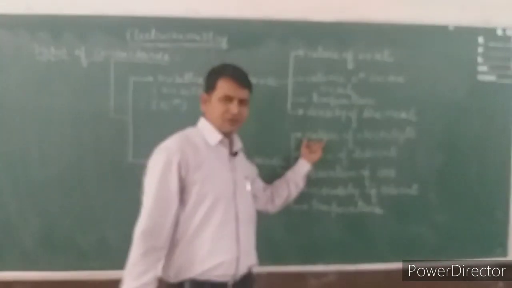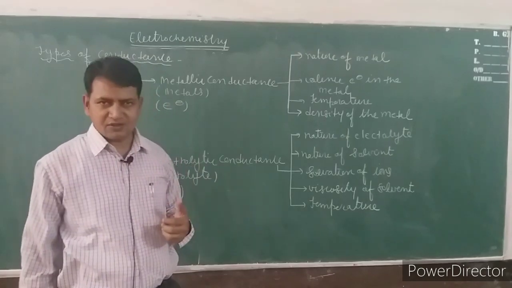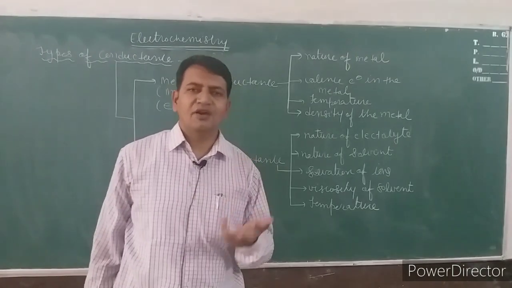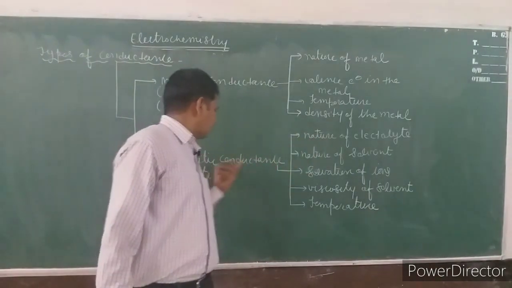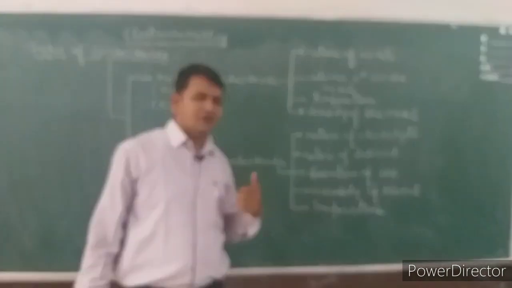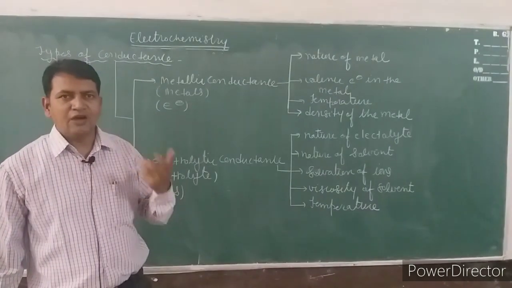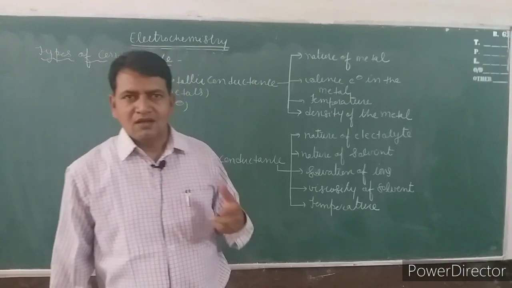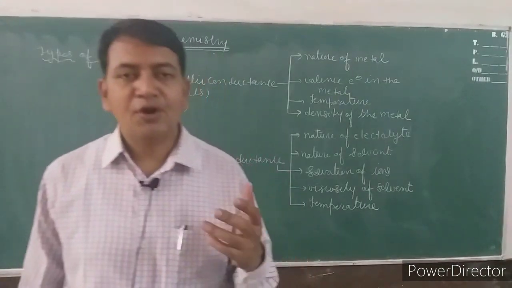First, nature of electrolyte. There are two types of electrolytes, strong and weak. Strong electrolytes are those which completely ionize. Obviously, strong electrolytes have more electrolytic conductance and weak electrolytes have less, due to the ionization process. Nature of solvent. Solvents are generally of two types, polar and non-polar.